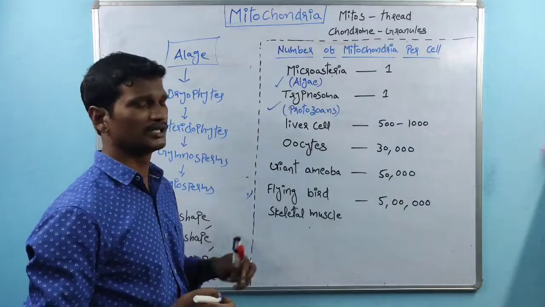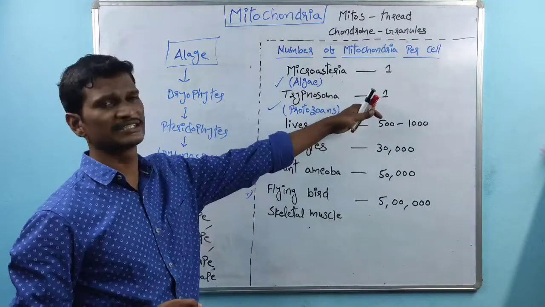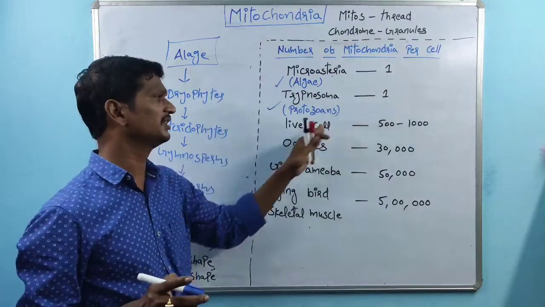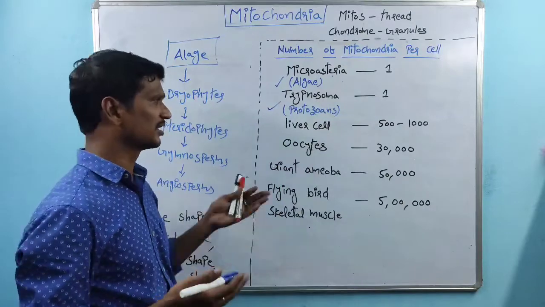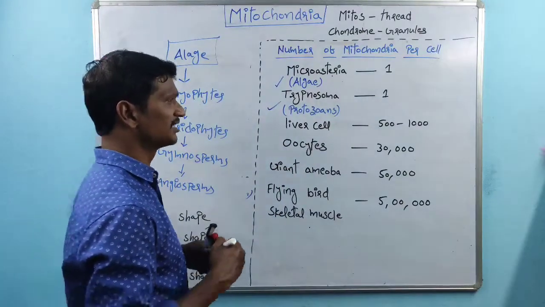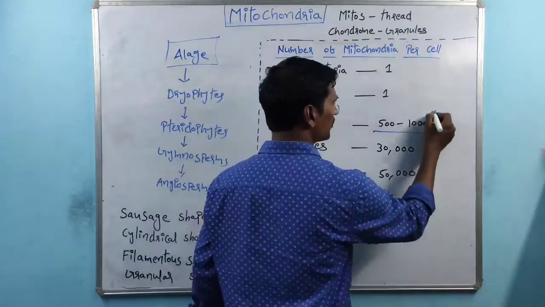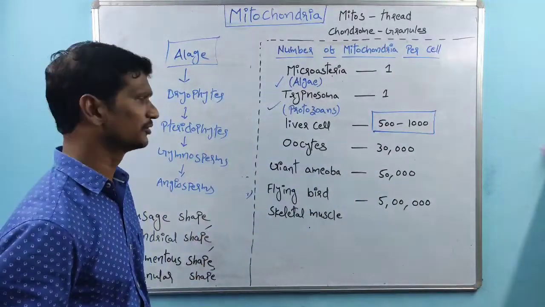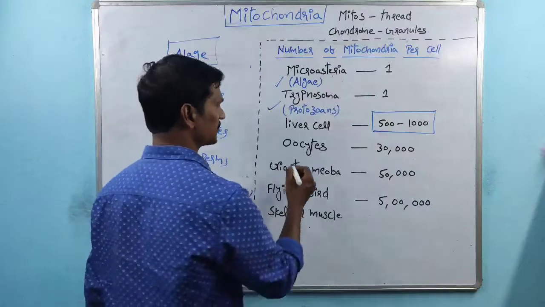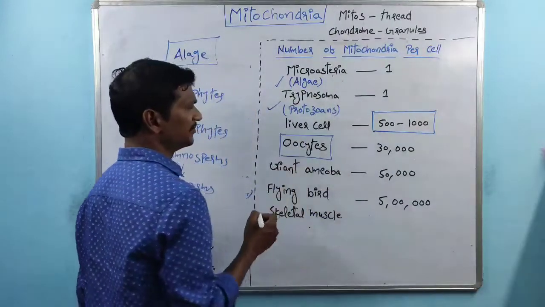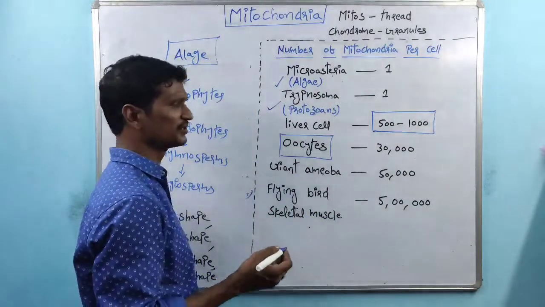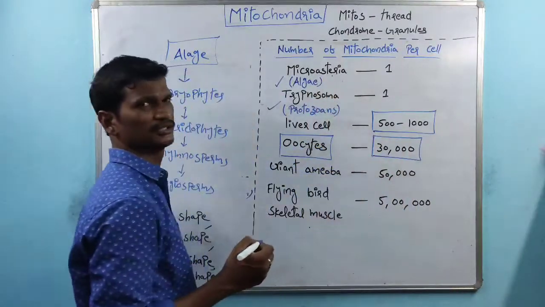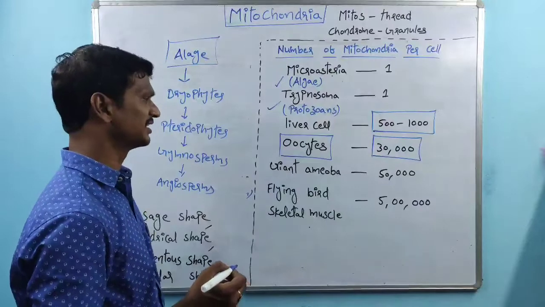Trypanosoma is one of the organisms, and it contains one mitochondrion per cell, right? And we know about liver cells. The liver cells contain 500 to 1000 mitochondria. And oocytes, especially in females where oocyte production takes place, contain 30,000 mitochondria.